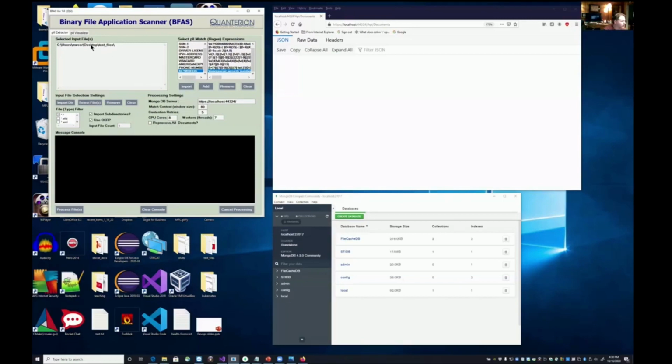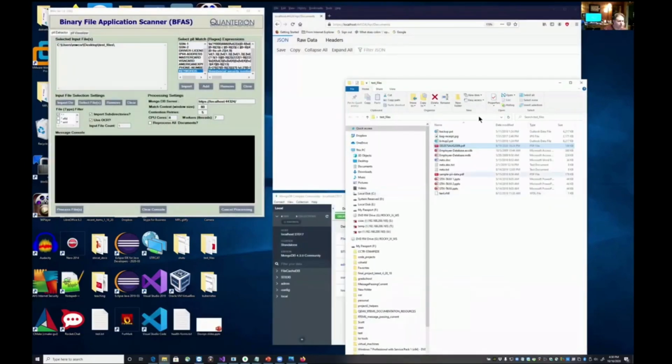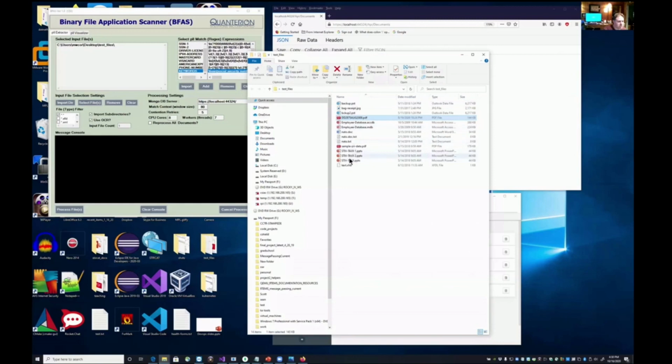In this case, I'm just going to point to a little test files directory that contains a variety of files. I'll just point that out for you briefly. So here's the particular directory. It contains PDF files and PowerPoint files. One thing to note is that when this tool processes, it generates a hash for the file. That allows us to identify uniquely the files that it processes. So if a file occurs in more than one location within an organization, if you're scanning a network share and this file appears on different hosts or in different locations, those will be identified and reported. So, handy feature.